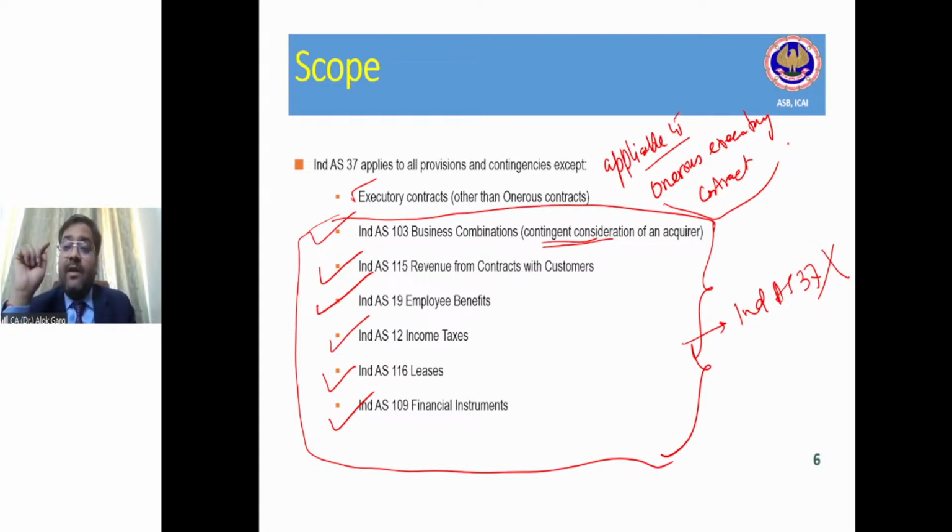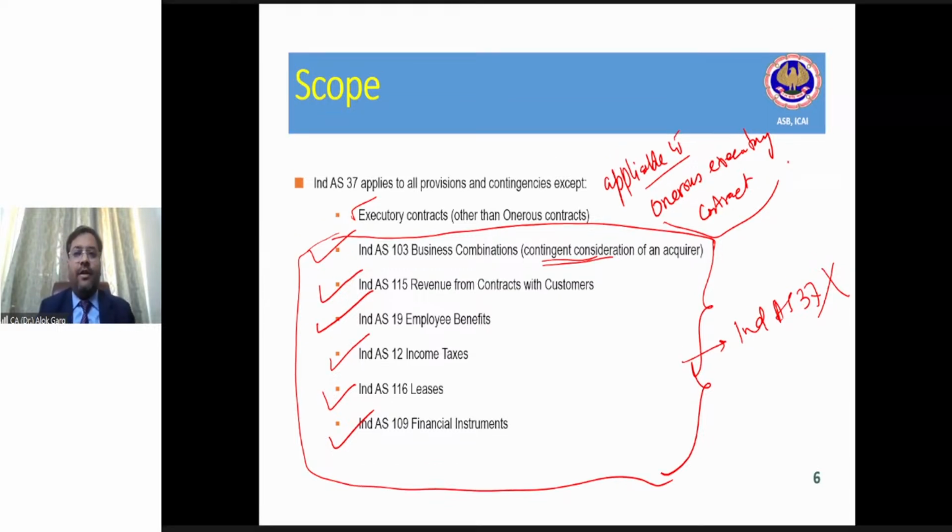So guys, if I deliver the goods to my customer, I will have to incur a loss of 1 lakh rupees. If I do not deliver the goods to my customer, I have to pay a penalty of 50,000 rupees. According to you, what is the best case scenario? According to you, what is favorable for me as a company? Delivering the goods or not delivering the goods?